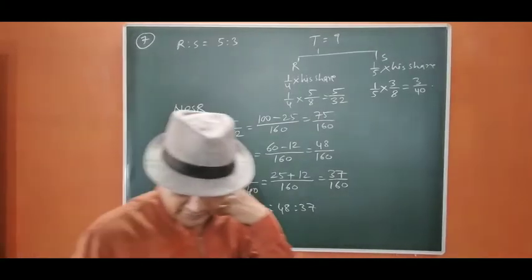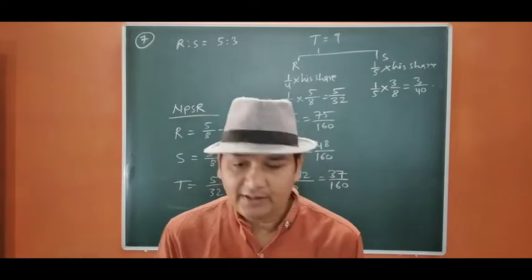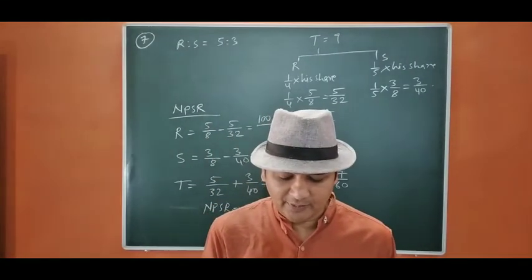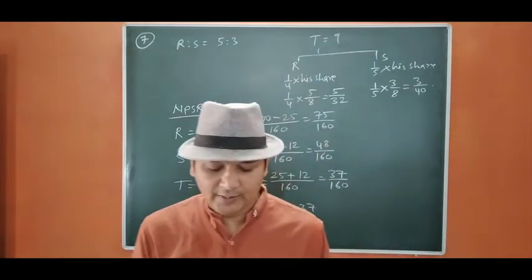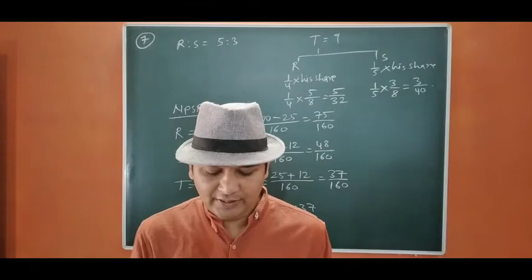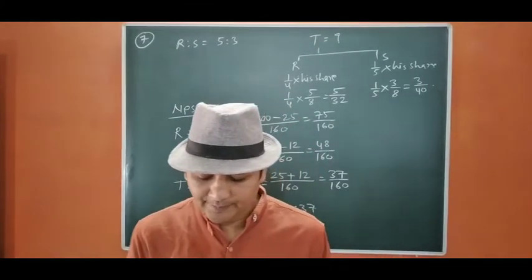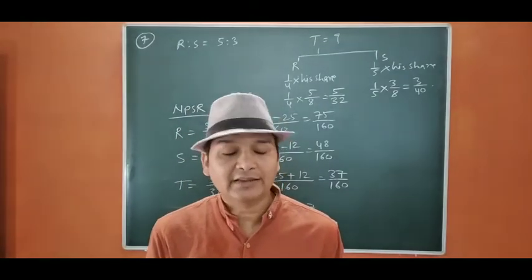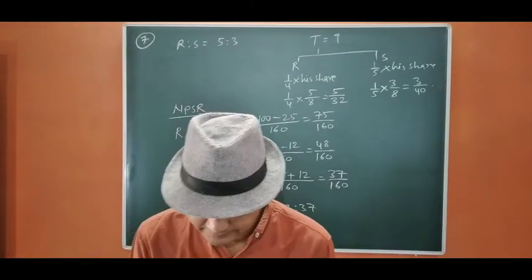Now we move to next question. Question number 8. Kabir and Farid are partners in a firm sharing profit and loss in the ratio of 7:3. Kabir surrenders 2 by 10 from his share and Farid surrenders 1 by 10 from his share in favor of Jyoti, the new partner. Calculate new profit sharing ratio and sacrificing ratio. Both we have to calculate. Okay, so let us start.